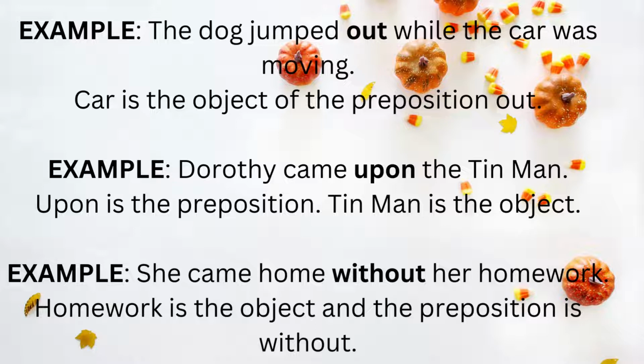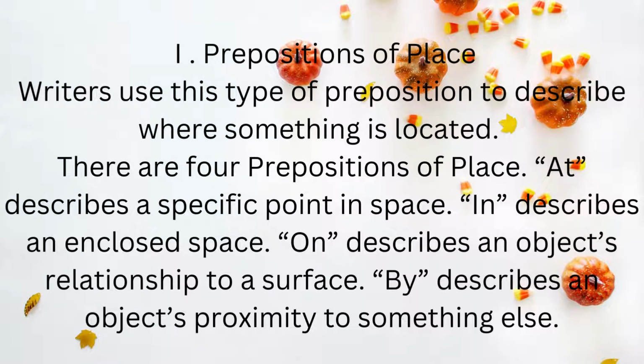The simple prepositions are further categorized into 2 types. The first one is preposition of place. These prepositions of place are used to describe where something is located, and there are 4 prepositions used as prepositions of place. The first one is at, which describes a specific point in space. In describes an enclosed space, on describes an object's relationship to a surface on which it is placed, and by describes an object's proximity to something else.